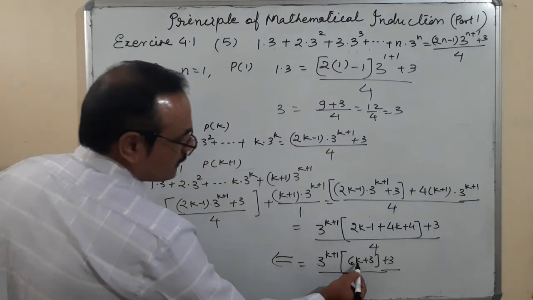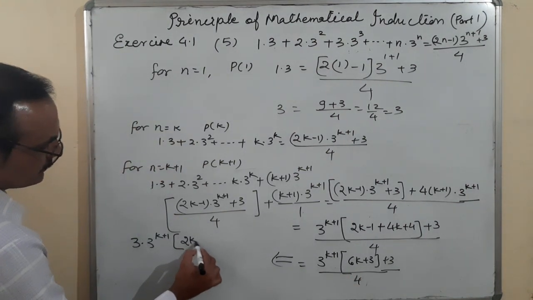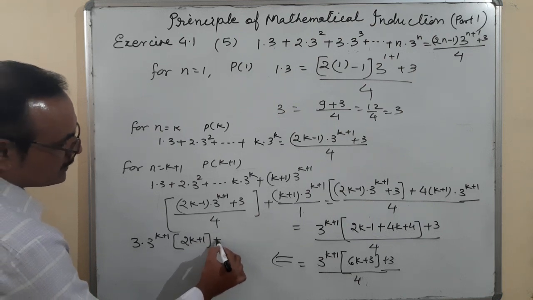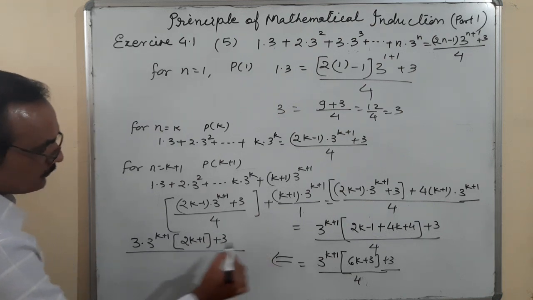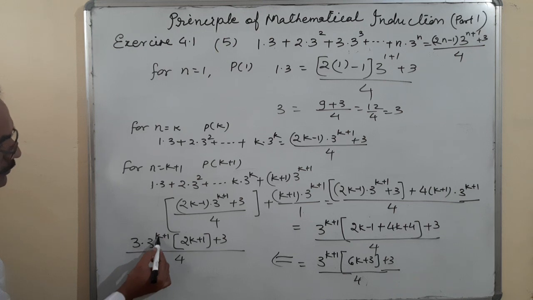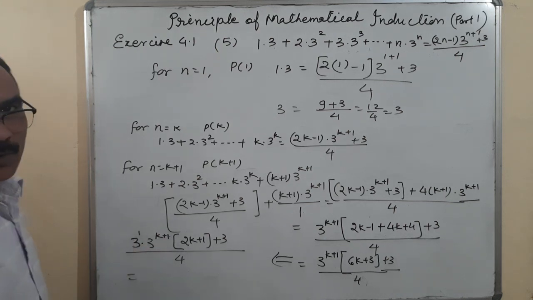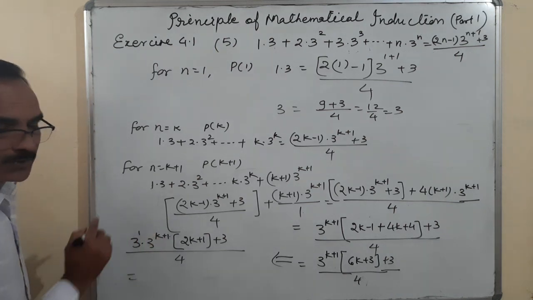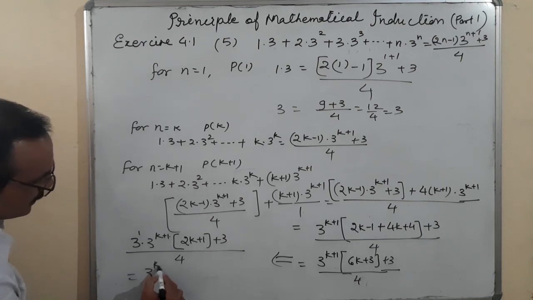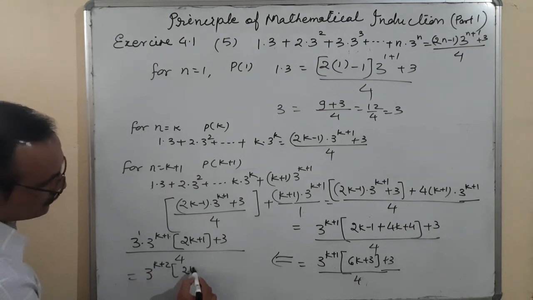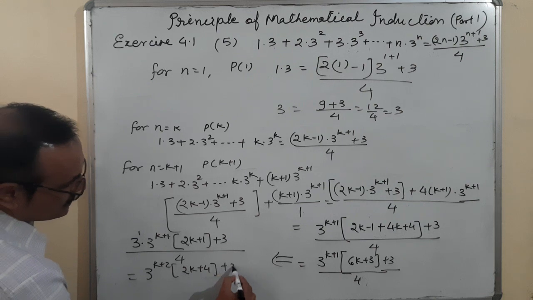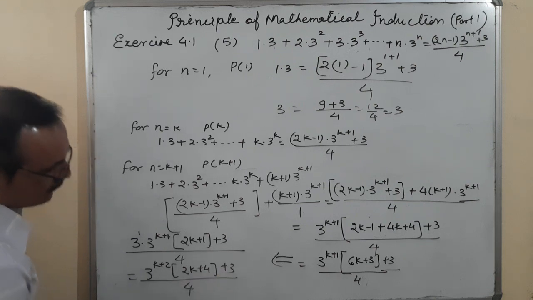In bracket, it is 2k plus 1, plus 3 upon 4. And finally 3 to the power k plus 1 and 3 to the power 1 gives 3 to the power k plus 2. So I write here 3 to the power k plus 2 into (2k plus 4 plus 3) upon 4.